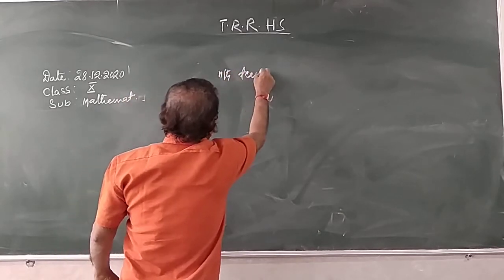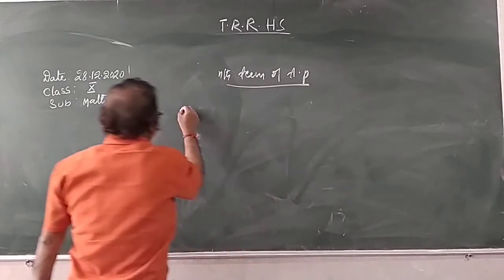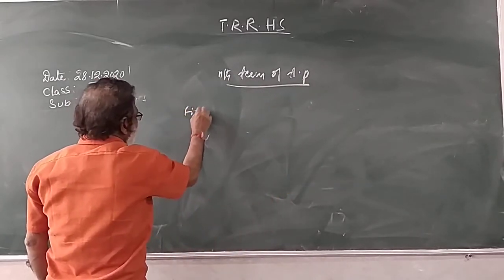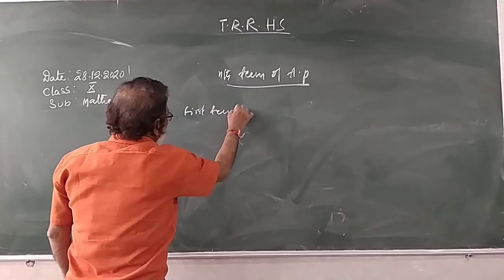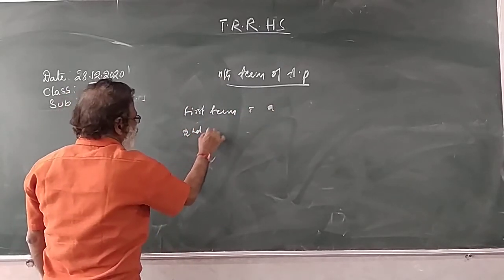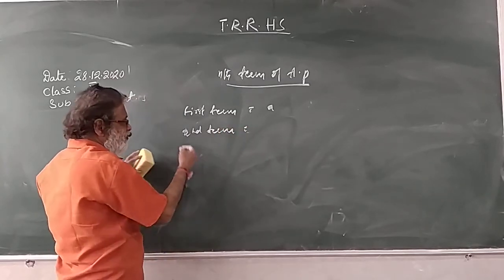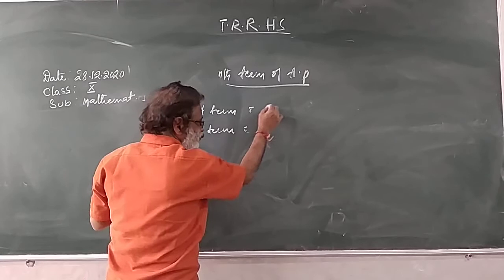Nth term of AP. First term is equal to A. Second term, how do you get it?